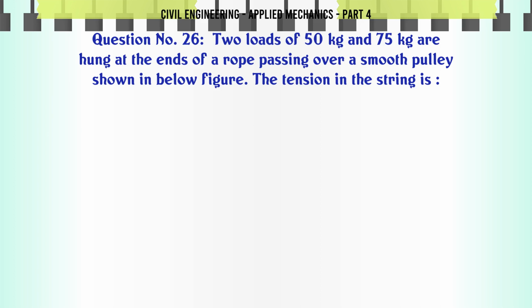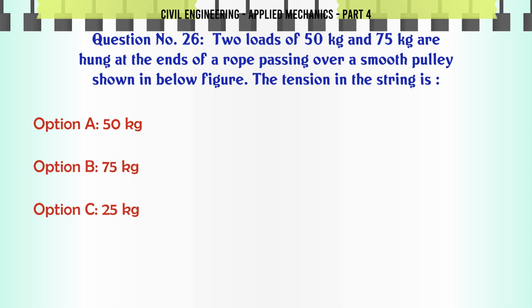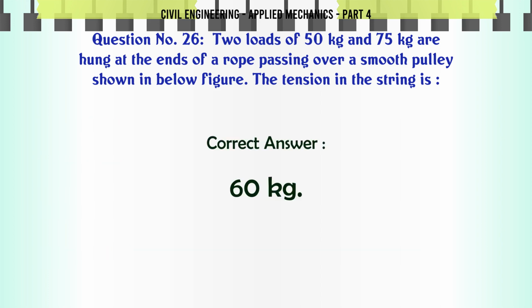Two loads of 50 kg and 75 kg are hung at the ends of a rope passing over a smooth pulley shown in the below figure. The tension in the string is A. 50 kg, B. 75 kg, C. 25 kg, D. 60 kg. The correct answer is 60 kg.